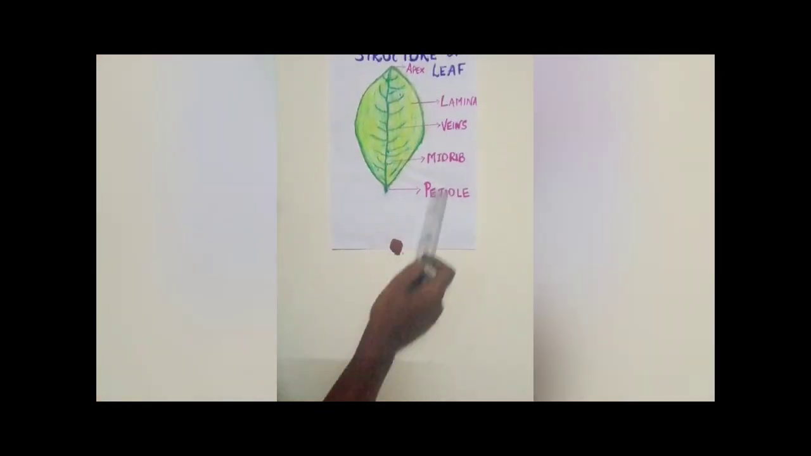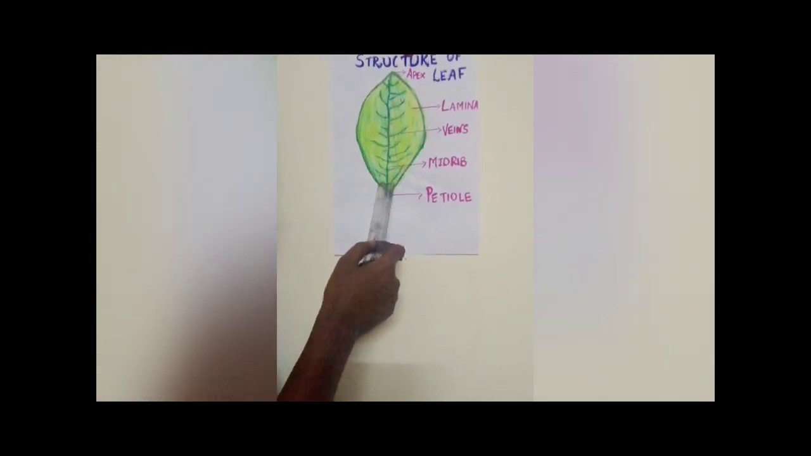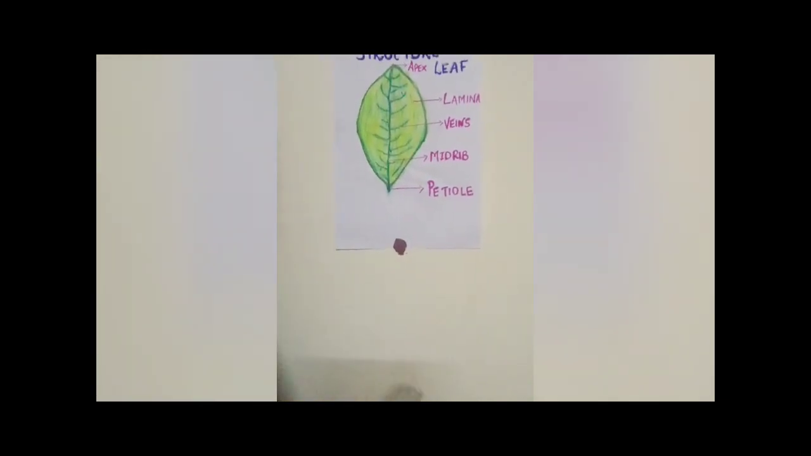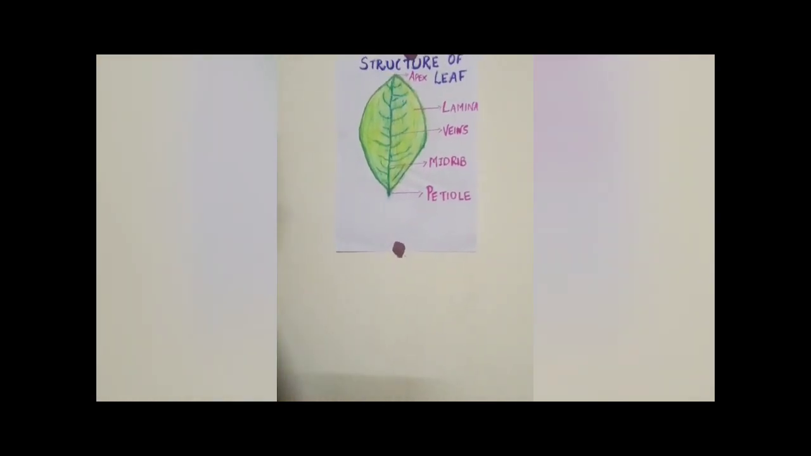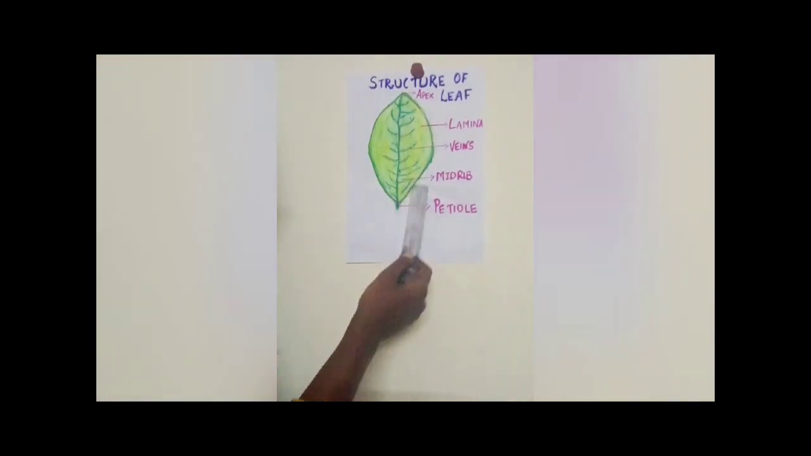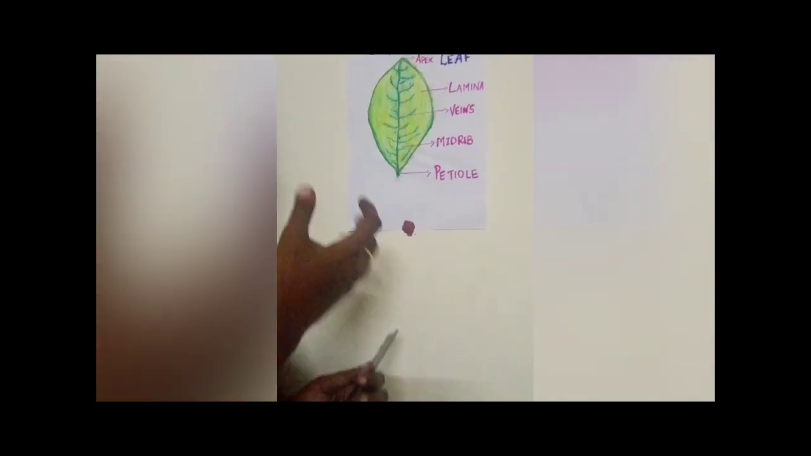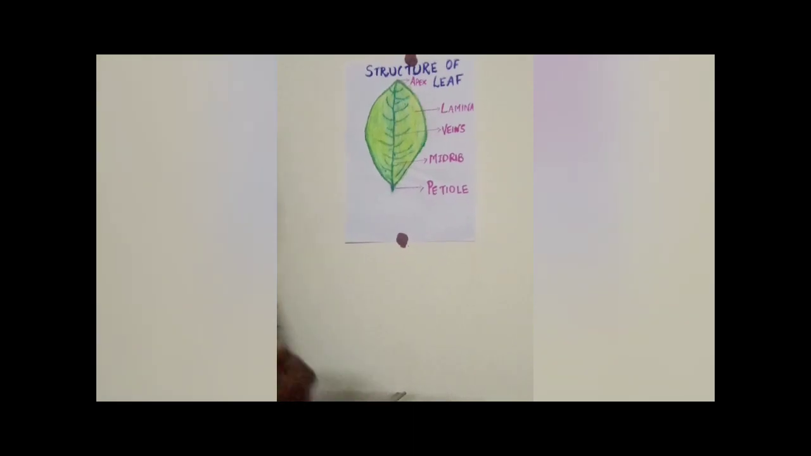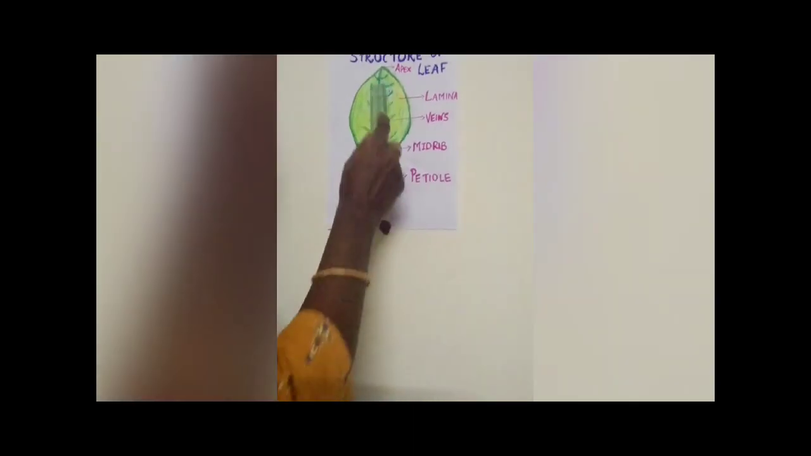So this is the structure of the leaf, and most of the leaves are green in color because of the presence of chlorophyll. Okay, so chlorophyll is present to keep the plants green in color. Chlorophyll is what helps in trapping the sunlight, which is very essential in the process of preparing food. This is the upper part.